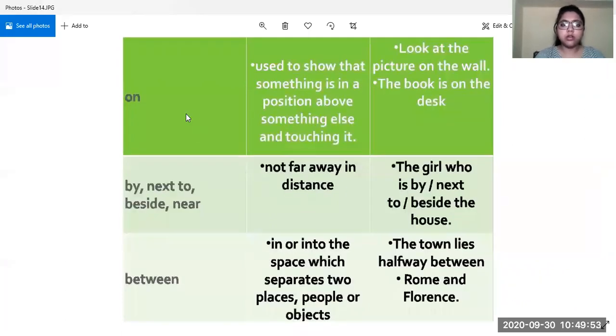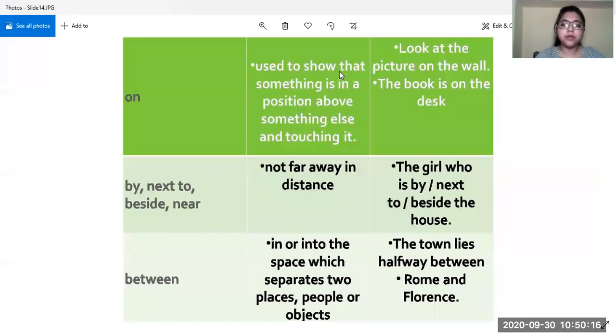Now comes on. On is used to show that something is in a position above something else and touching it. Okay, something is kept above something. For example, the book is kept on the table. This is the most common example which you can take. And look at the picture on the wall. The picture is on the wall. It is in a position above something and also touching it.